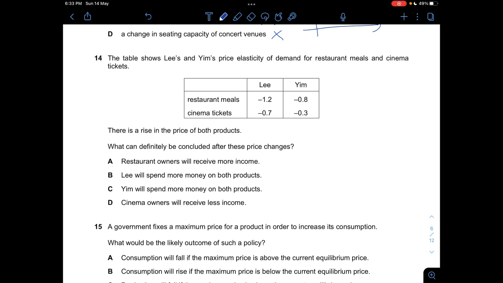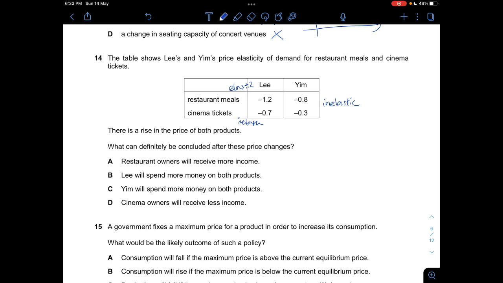Question 14, the table shows Lee's and Yim's price elasticity of demand for restaurant meals and cinema tickets. So you can see that for restaurant meals, the price elasticity of demand for Lee would be elastic, and for cinema tickets it would be inelastic. And for Yim both are inelastic, just that cinema tickets are more inelastic. There's a rise in the price of food products, and what can definitely be concluded after these price changes?